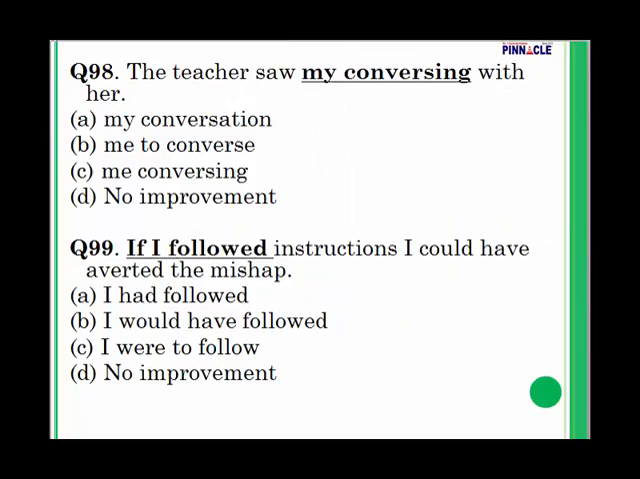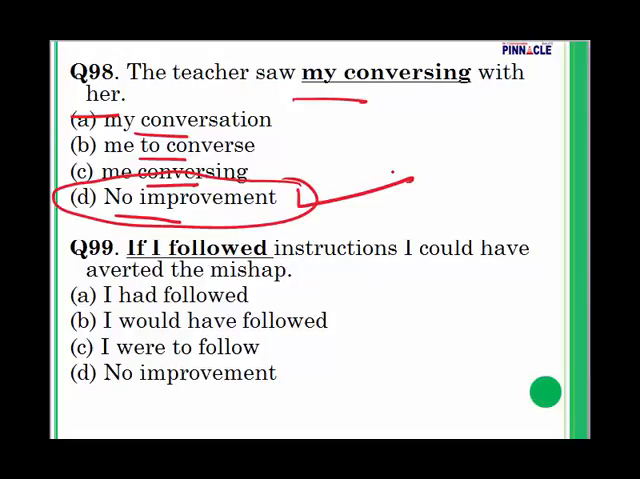Question number 98. The teacher saw my conversing with her. The teacher saw my conversation with her. The teacher saw me to converse. The teacher saw me conversing. Then finally we have no improvement. In question number 98, what is going to be my answer? It's going to be D. The teacher saw my conversing with her. That means you are talking to her was seen by the teacher. I will go with no improvement.